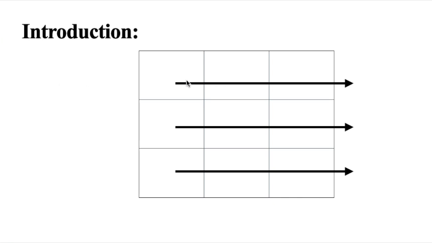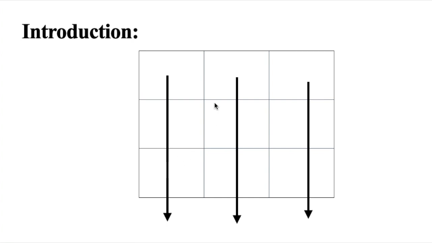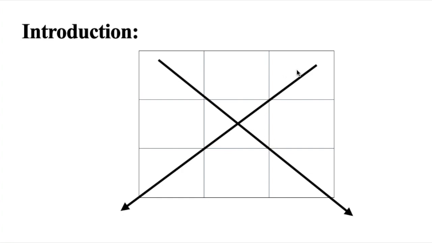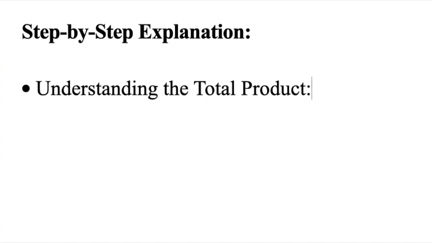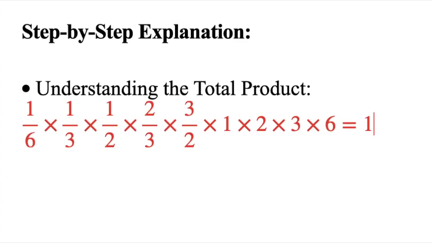The 3 rows have the same value. Similarly, the entries along the 3 columns, their product is the same, and the same goes for the diagonals. One key observation is that if we multiply all the numbers given, we basically get their product equal to 1.